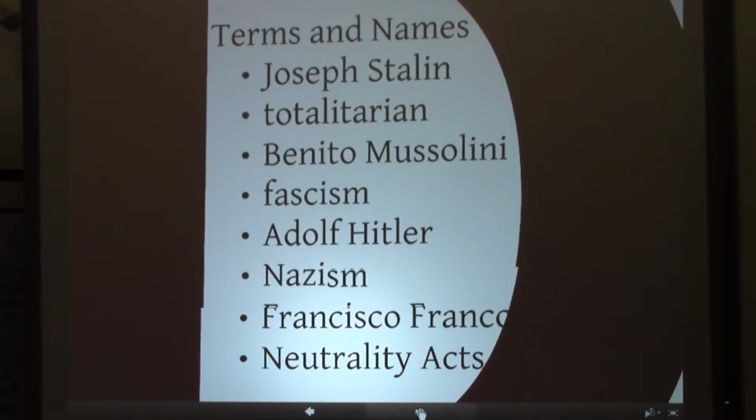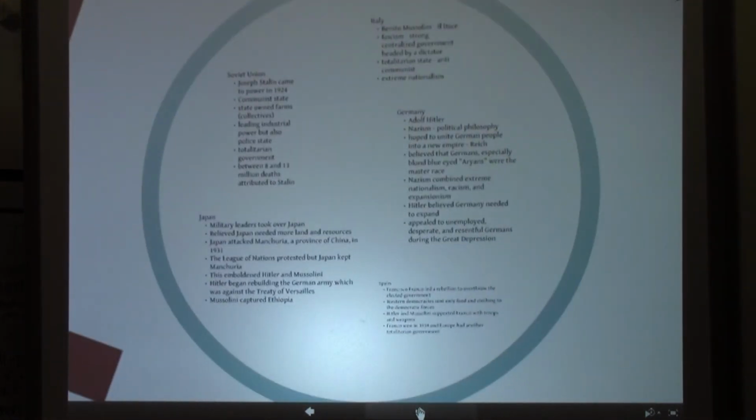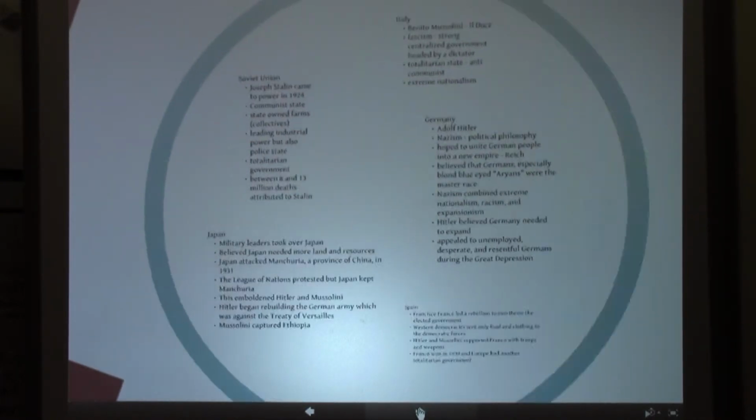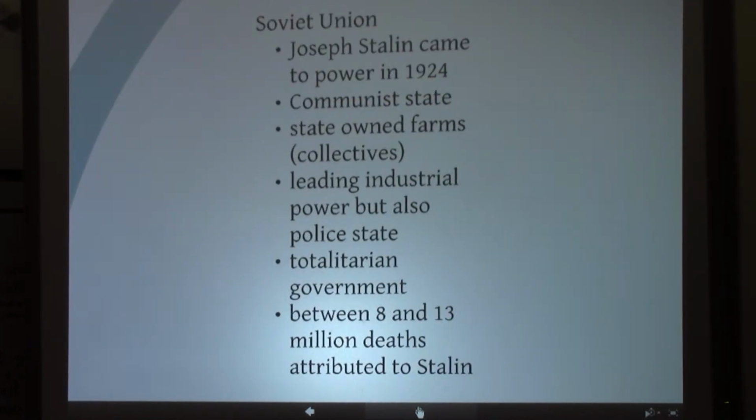Let's explore Objective 1, taking a look at the types of governments that came to power following World War I. We begin in the Soviet Union, where Joseph Stalin came to power in 1924. It was his goal to create a model communist state. And one of the characteristics of communism is that the state took over control of the farms. There were no longer private farms.